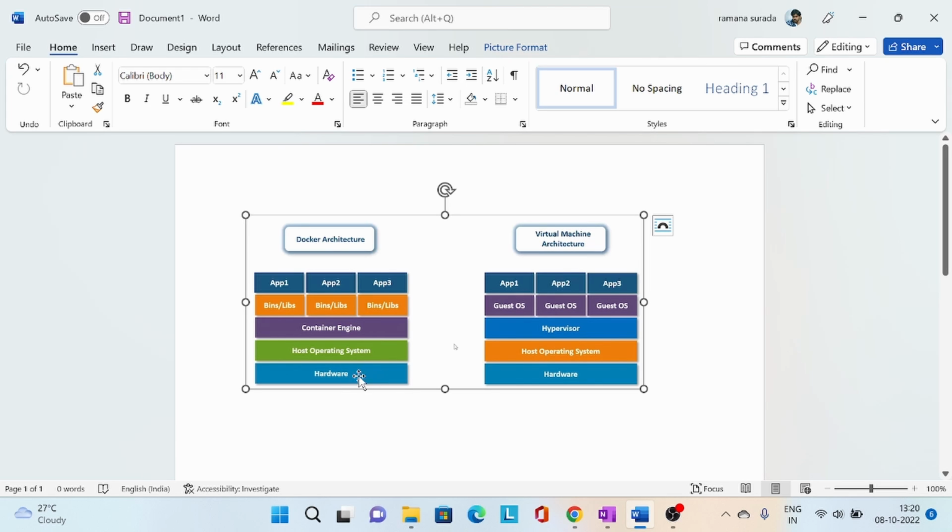In containerization we will use a limited set of binaries and libraries. In virtualization we will use a complete set of binaries and libraries, and its own OS. So that's it, guys. These are the main differences between containerization and virtualization.